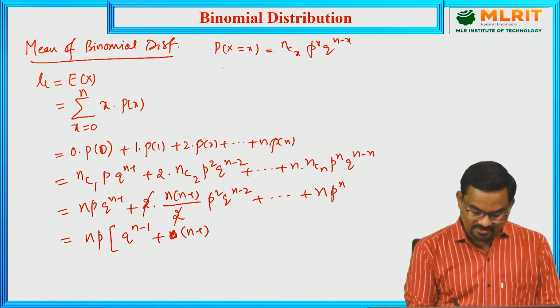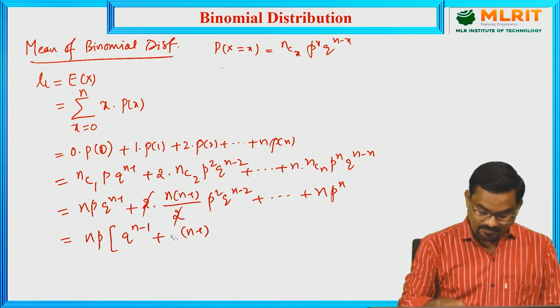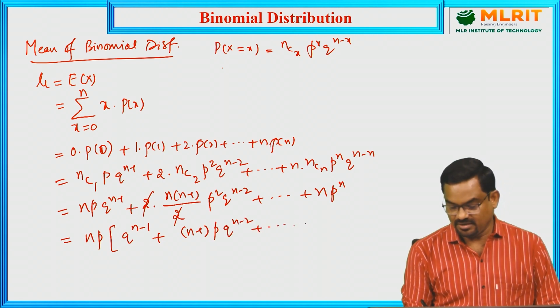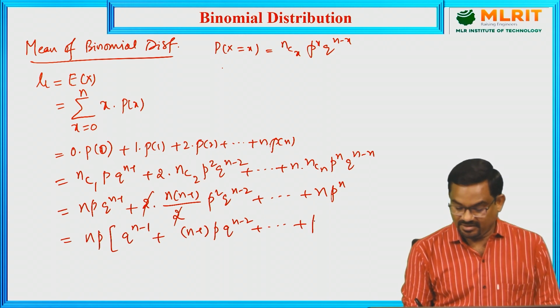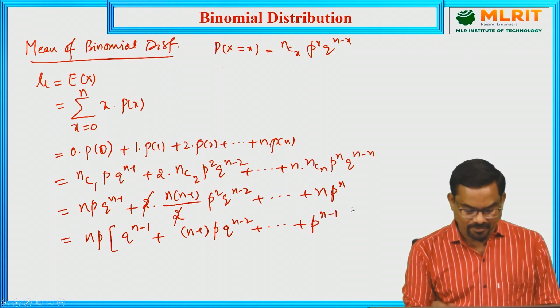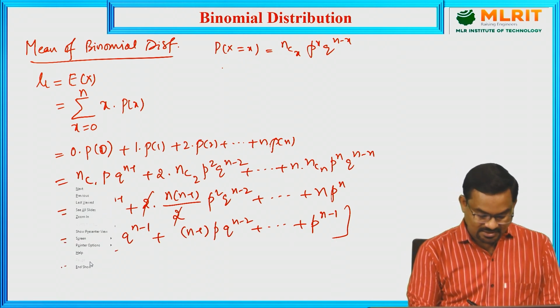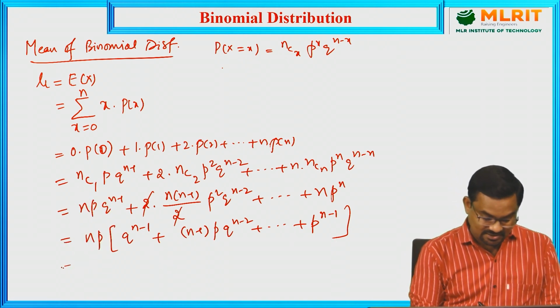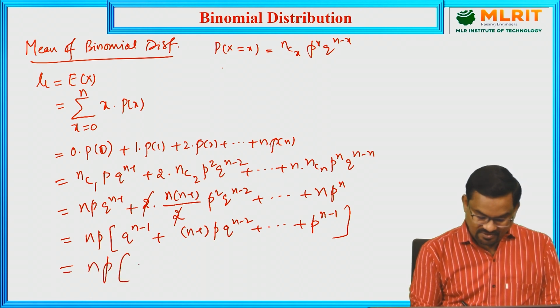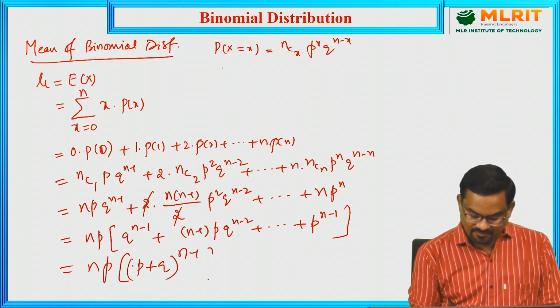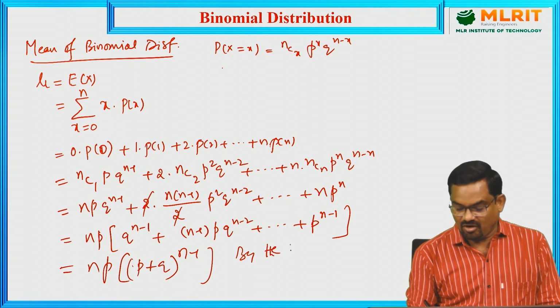Then q^(n-1) plus n into (n-1) with np taken common, so this (n-1) remains. P also taken, p into q^(n-2), and so on. Here n is already taken out, so one more p we should take out, so p^(n-1). And what is the term in the brackets? The term in the brackets is simply (p+q)^(n-1) by the binomial theorem.